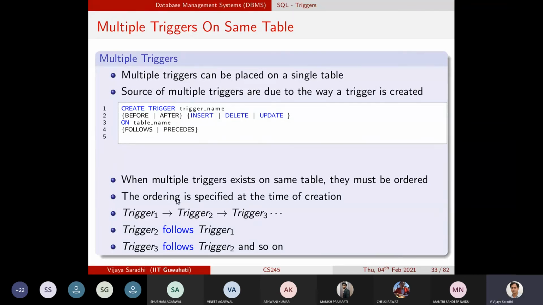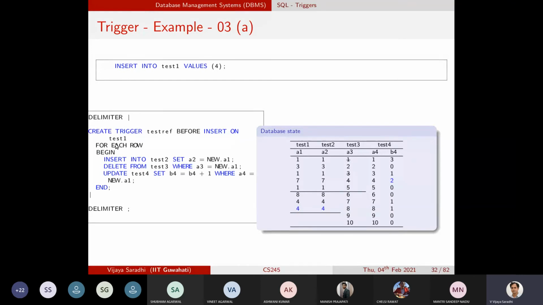So you have placed a trigger on table 1 before a certain operation has taken place. You can also place another trigger on the same table 1 after insertion has been done. With before insert and after insert, you can have two triggers. So you can have multiple triggers on the same table.